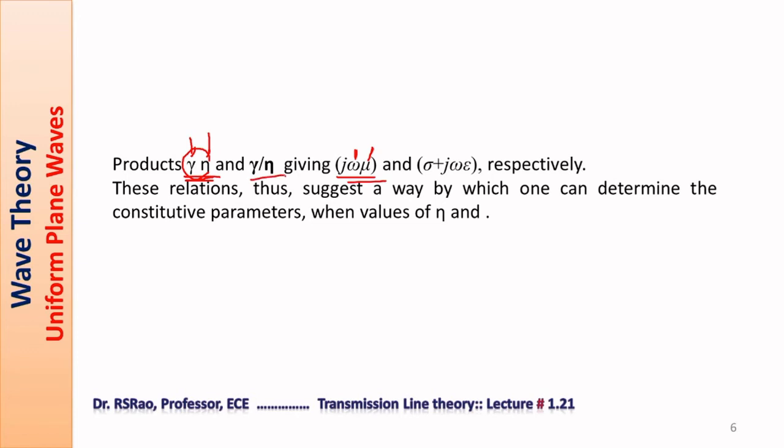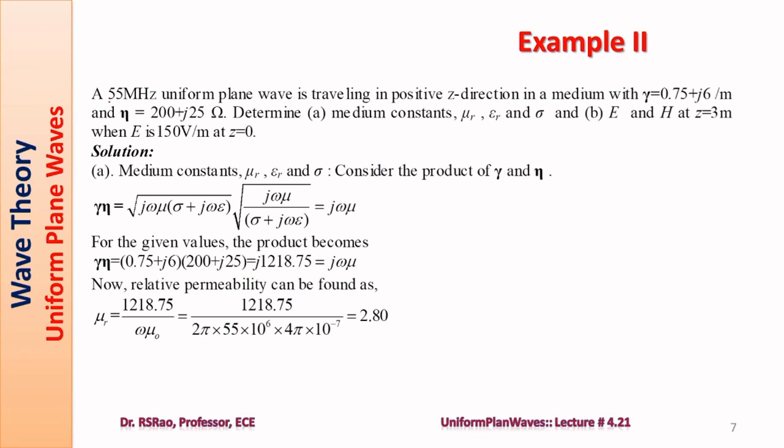Now consider the ratio gamma by eta. From the general expression, you can find this ratio equal to sigma plus j omega epsilon. The real part of this ratio can be directly equated to the conductivity sigma. The imaginary part can be equated to omega epsilon. Omega is known to you, so epsilon is this imaginary part divided by omega. This is the way constitutive parameters are determined when values of gamma and eta are given. We consider a problem to illustrate the procedure.